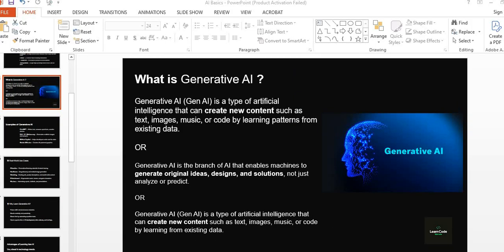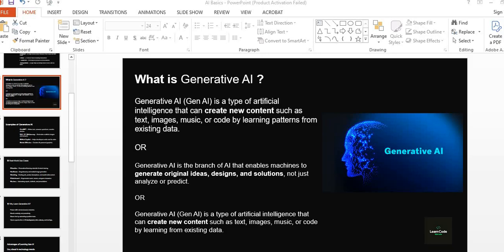So what is generative AI? Generative AI or Gen AI is a type of artificial intelligence that can create new content such as text, images, music, or code by learning patterns from existing data.